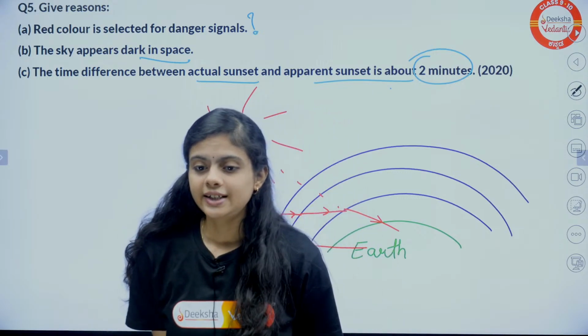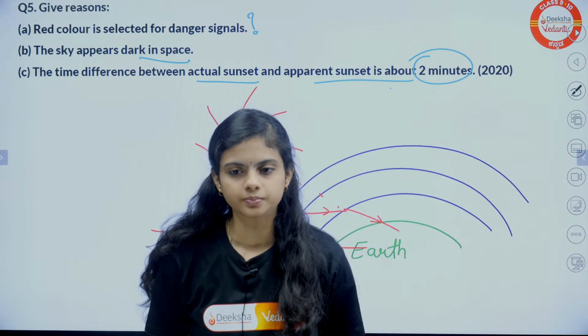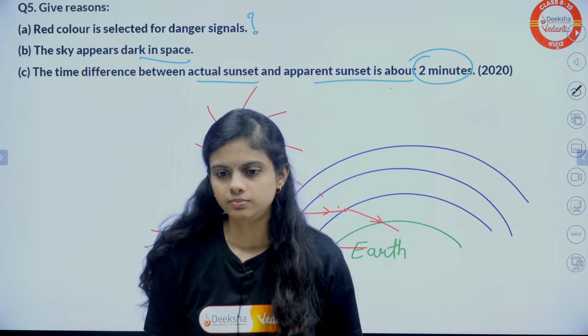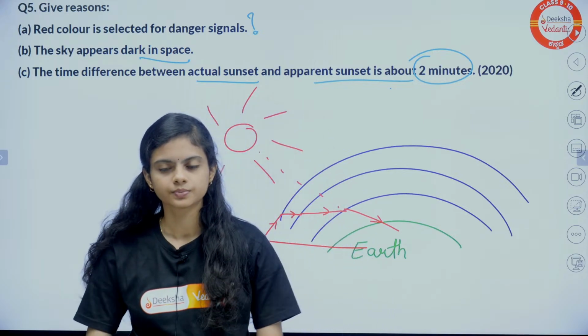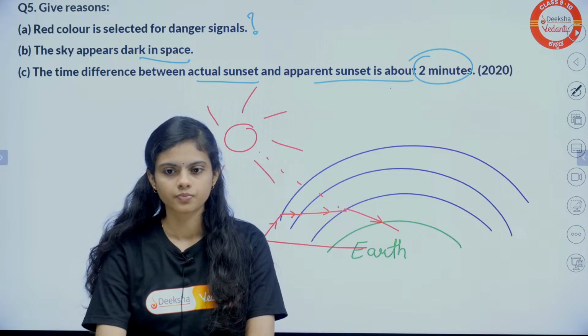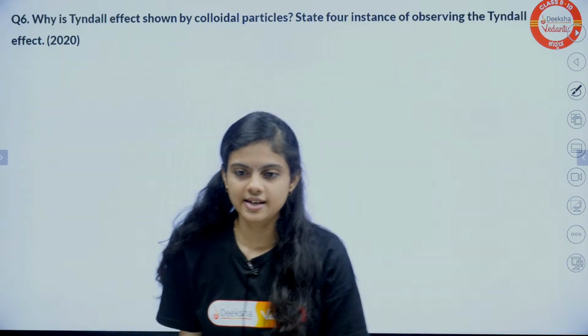Let the sessions be interactive so that I can know whether you got the point or not. Shall I move to the next question? Okay, I hope that's clear. This is about sunrise and sunset.